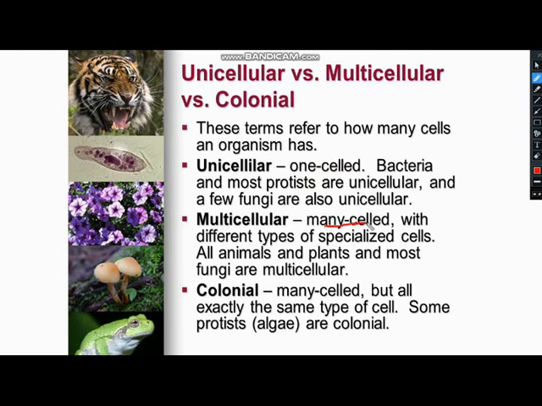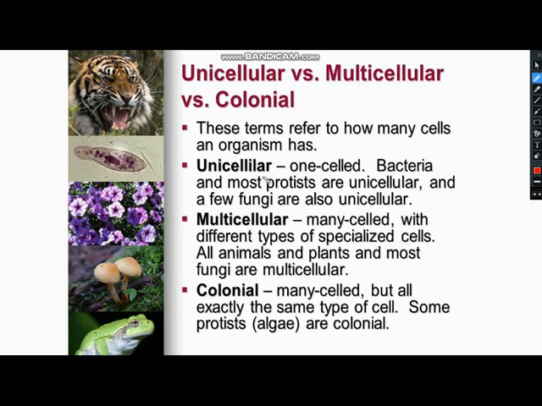Okay, now multicellular. What does multi mean? Many. It means they are made up of many cells, and each cell is specialized. Each cell performs a different task, and the best examples of multicellular organisms are all animals and all plants. They all are made up of many cells, and they are also eukaryotes. And most fungi too. A few fungi are unicellular, but most fungi are multicellular. Now the last level of organization, that is colonial. It has many cells. I'll explain this one in the next slide in detail.